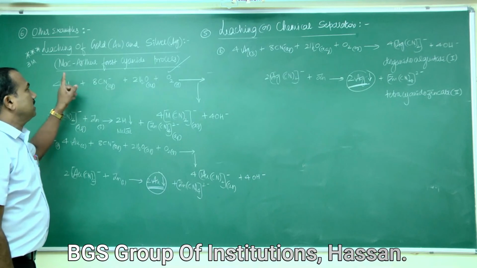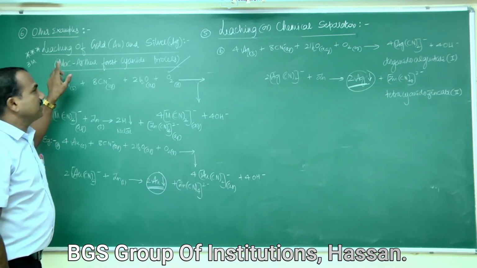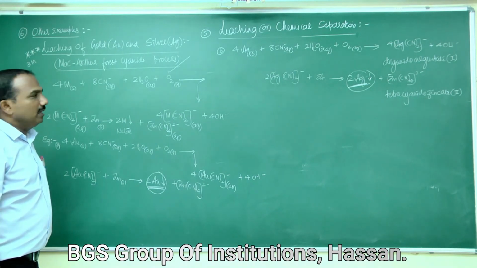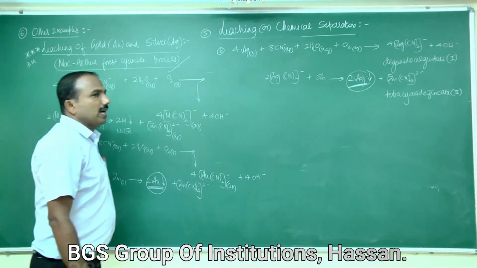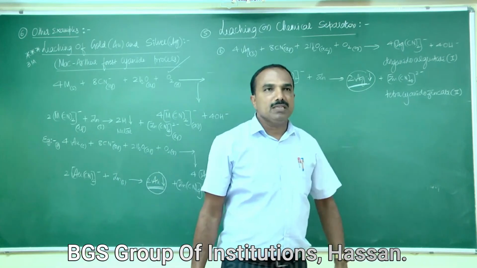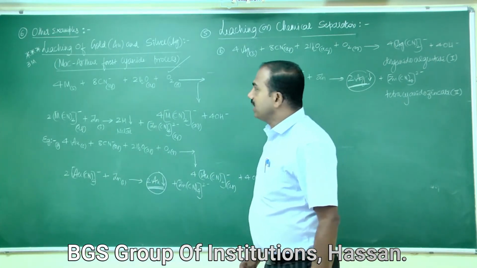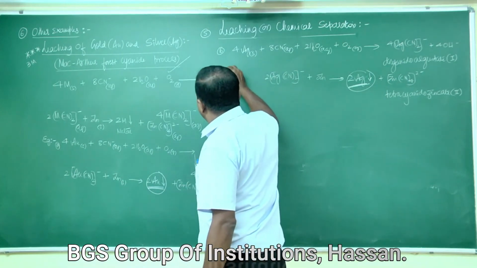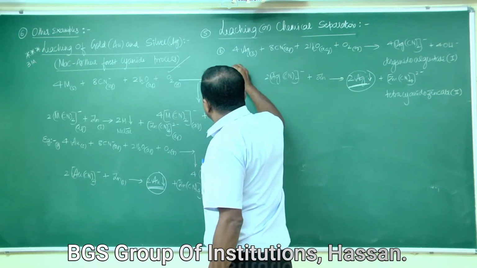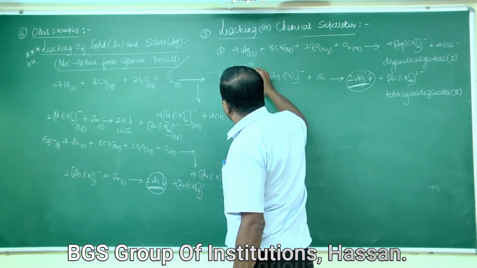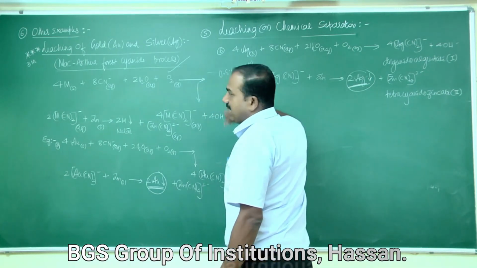In the annual examination, in the supplementary examination, they asked for 3 marks: explain the leaching of gold and silver with chemical reactions. You should write these equations. The ore of gold or silver is treated with a dilute 0.5% solution of sodium cyanide or potassium cyanide.